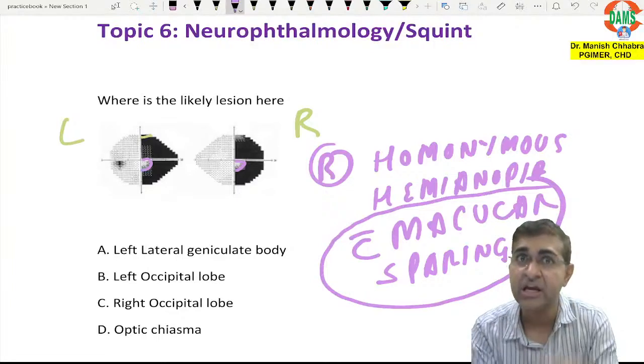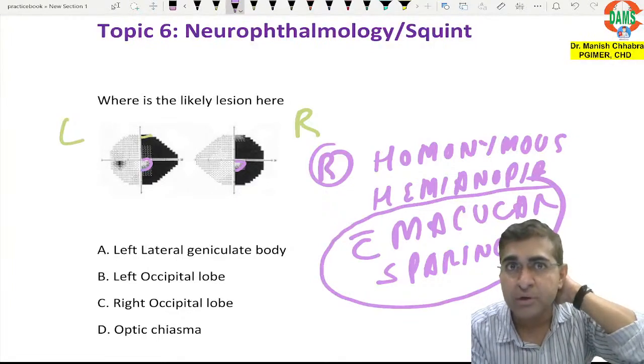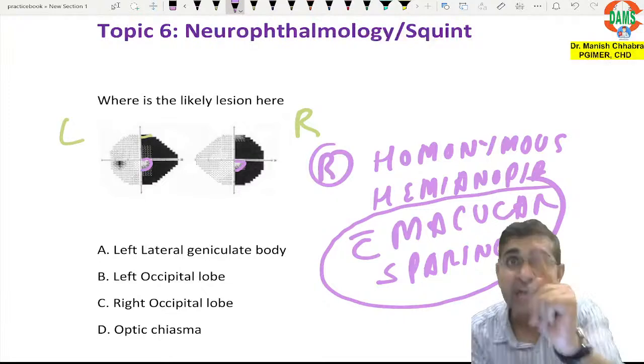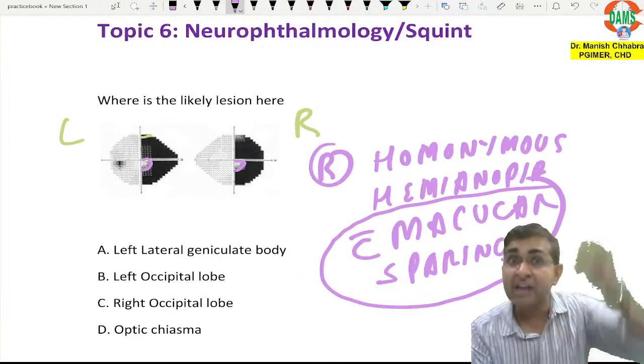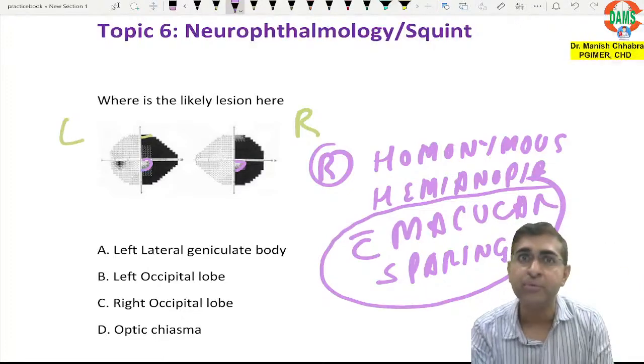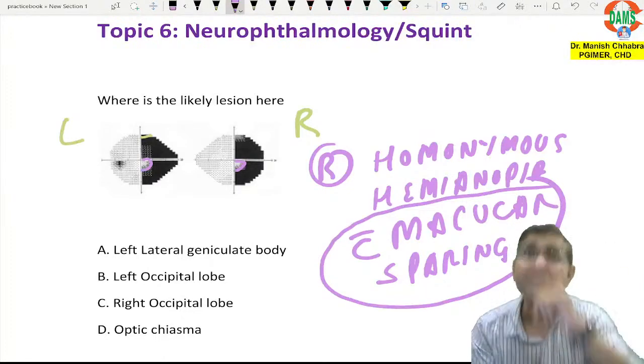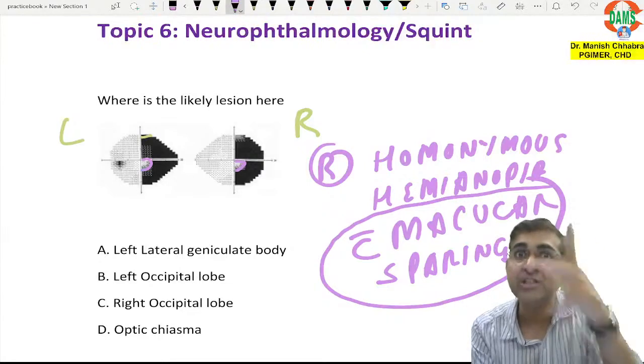What is the difference? The superficial occipital lobe has blood supply from the posterior cerebral artery, but the core of the occipital lobe has another blood supply, the middle cerebral artery.